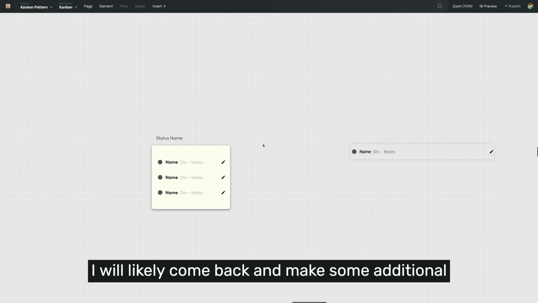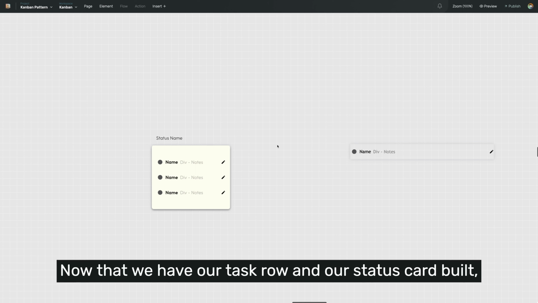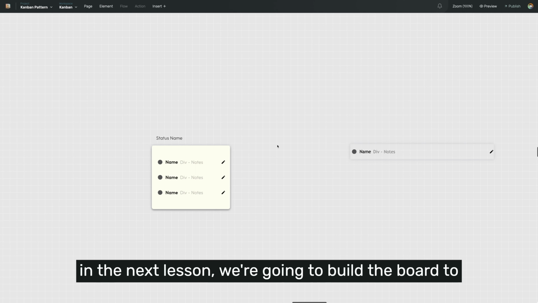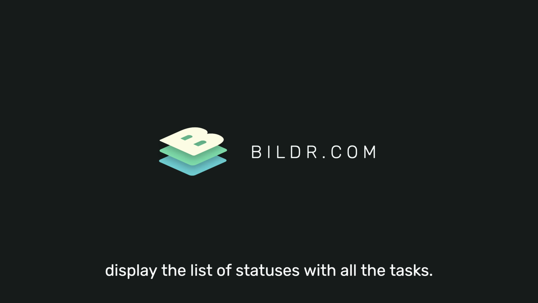I will likely come back and make some additional changes to these styles as we build our board out. So now that we have our task row and our status card built, in the next lesson, we're going to build the board to display the list of statuses with all the tasks.